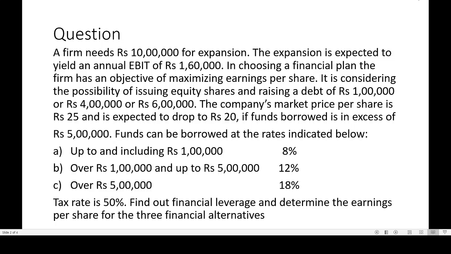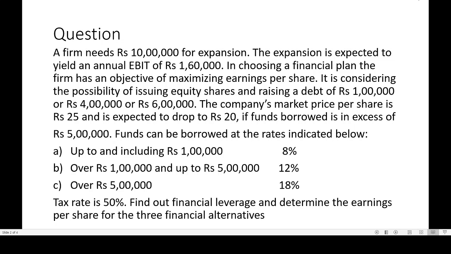In this session, I'm going to work out a problem which has appeared in the examination many times. The question goes like this. A firm needs rupees 10 lakh for expansion. The expansion is expected to yield an annual EBIT of rupees 1,60,000. In choosing a financial plan, the firm has an objective of maximizing the earnings per share.